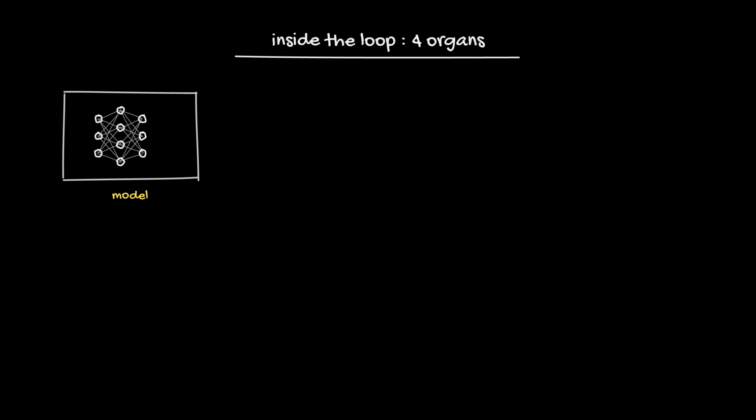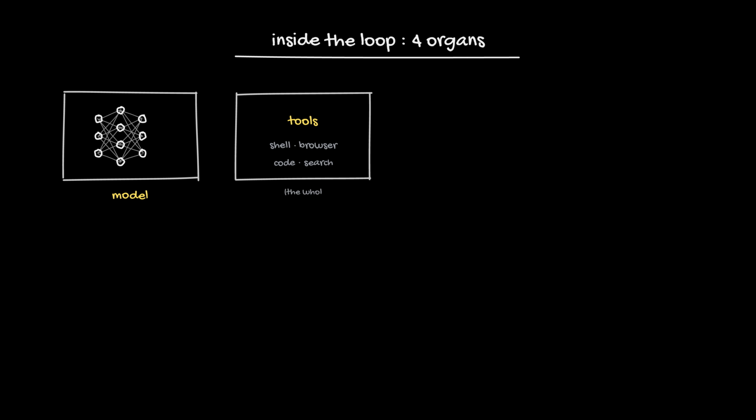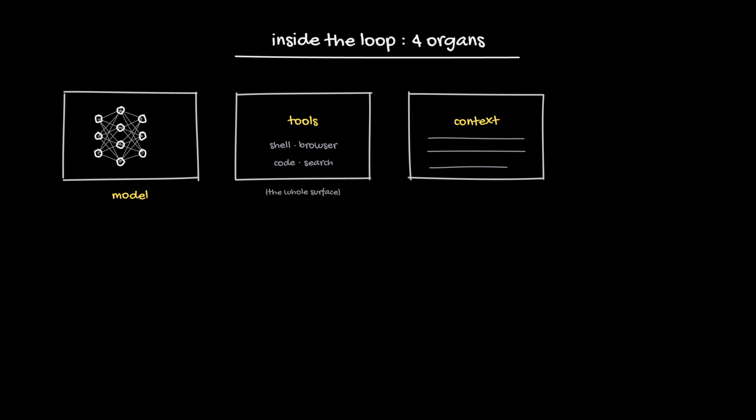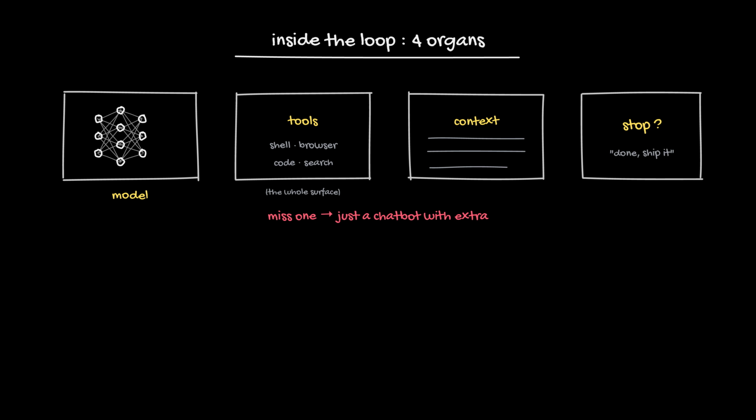Every agent loop has the same 4 organs. The model, the brain that decides. Tools, the hands: shell, browser, code, search, anything with an API. The tools define what the agent can touch, nothing more. Context, the loop's working memory, every action and every result lands here. And the stop condition, the rule that says done, ship it. Sounds trivial, it's the part everyone gets wrong. Miss any one of the 4 and you don't have an agent. You have a chatbot with extra steps.